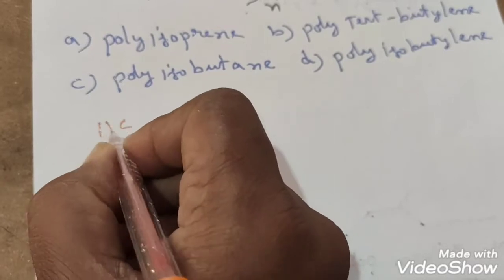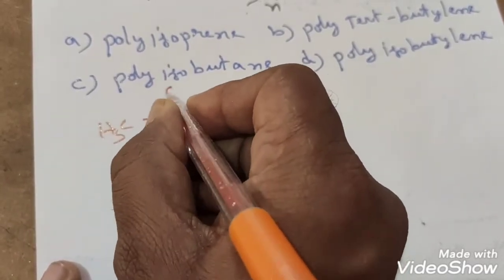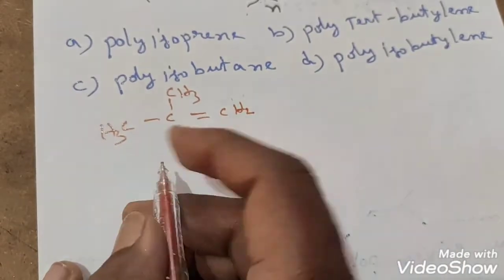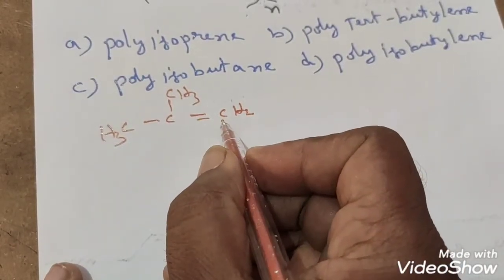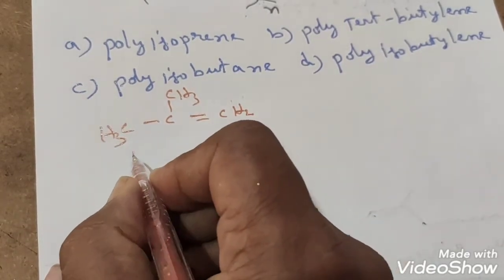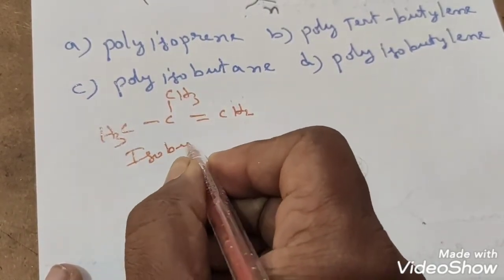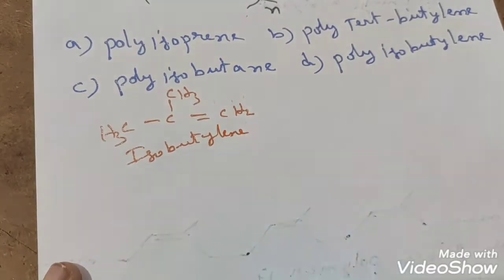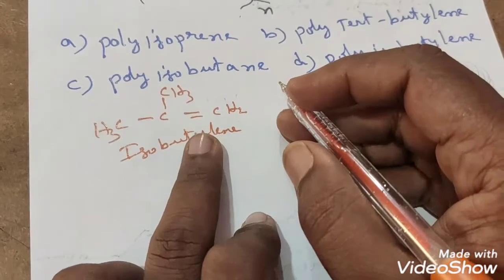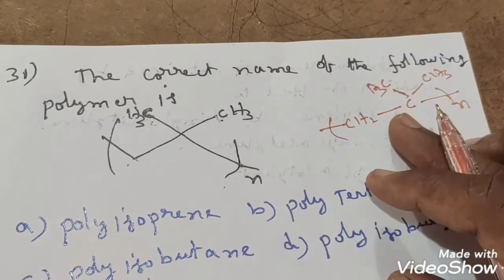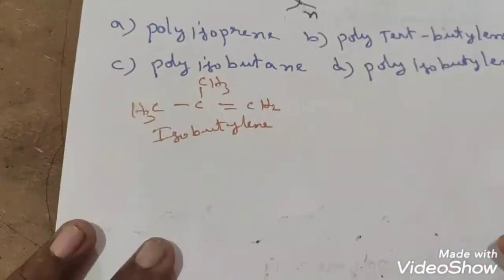CH3, CH3 double bond CH2, students. This name is, see that, 1, 2. Second position methyl is present. So that's why this name is isobutylene. Isobutylene, students. This is what? Isobutylene. From this isobutylene, you will get this compound. How it is, we will see that.